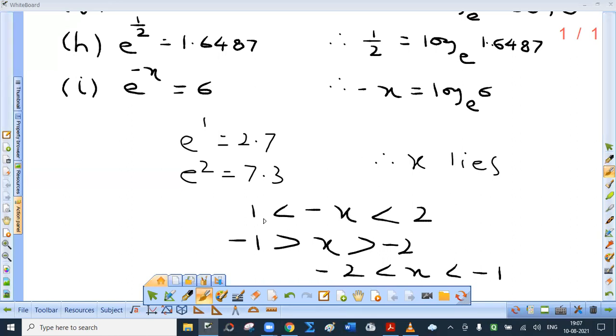So multiply by minus 1. If multiplied by a negative number, the inequality reverses. So minus 1 greater than x, greater than minus 2. Now this is tail and this is head. I have written minus 2 first, so tail towards minus 2. Minus 2 less than x less than minus 1. So x lies between minus 2 and minus 1. Is that clear?